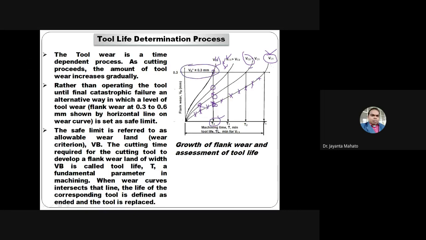So in this case, we are considering flank wear up to 0.3 mm. Normally it is 0.5 to 0.6, but for safety purposes we are considering VB equal to 0.3 mm. So we consider the curve only up to this region, not beyond that time.